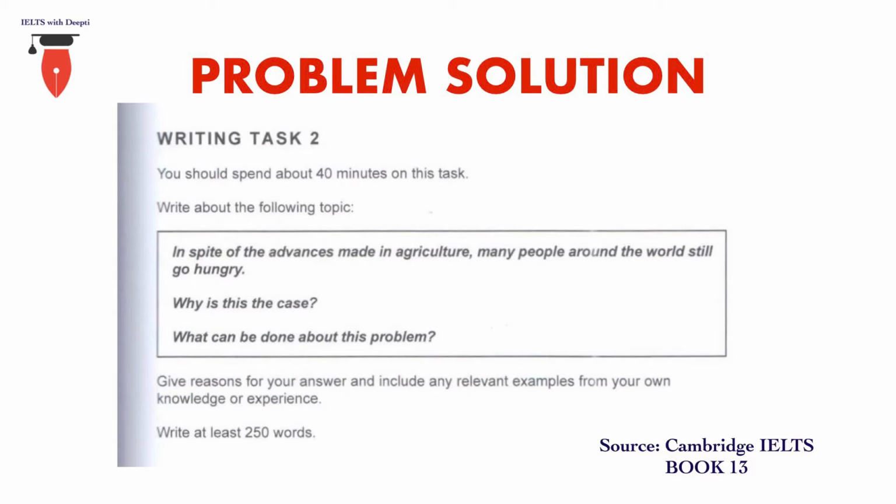What can be done about this problem? This is telling us that you are supposed to work out a solution of the same and write it in your essay. So the moment you get these 2 questions which talk about a problem or a cause of the problem and solution, you should get an indicator that you are supposed to write a problem solution essay.